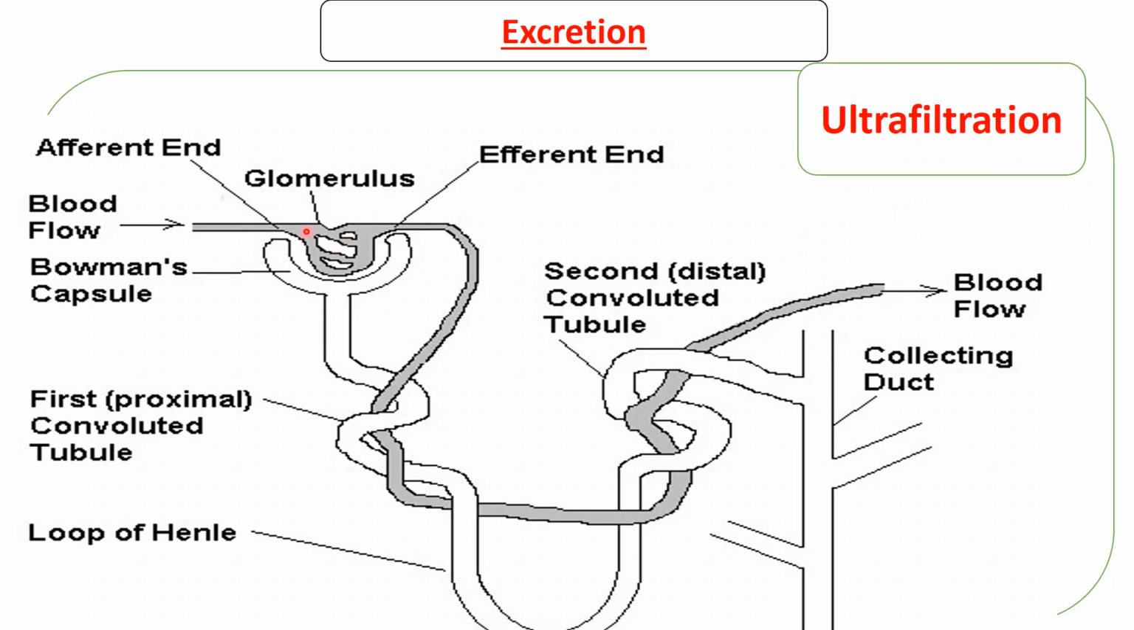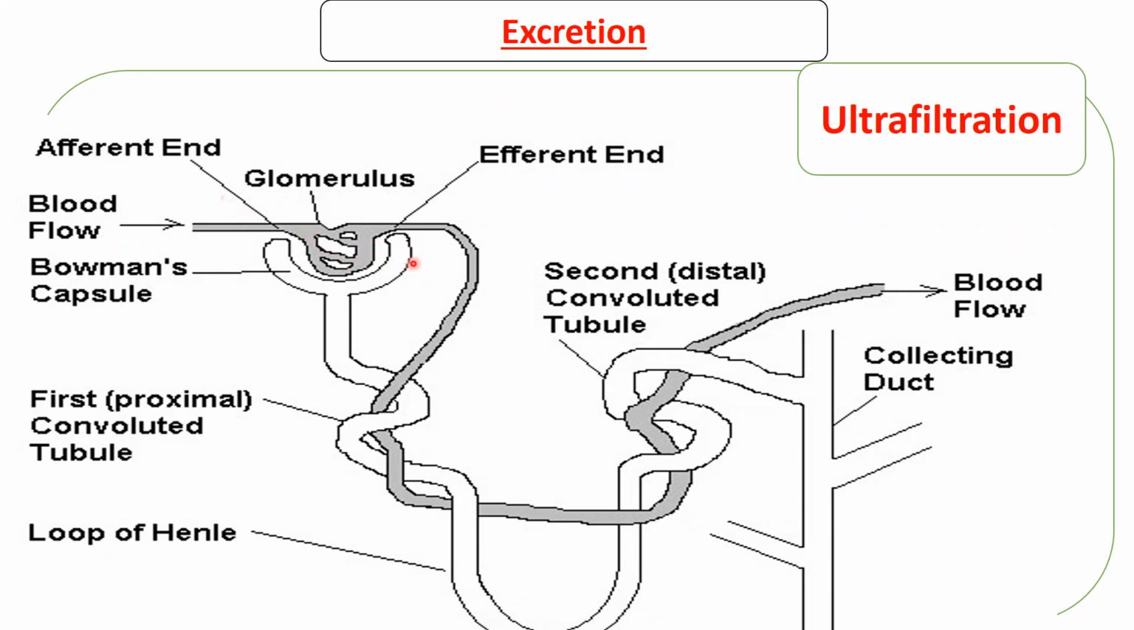But these components which go into the Bowman's capsule are small. So we're talking about urea, water, salt, and other components. These ones are going to pass into the Bowman's capsule. But components like red blood cells cannot pass through, white blood cells cannot pass through, platelets cannot pass through. So during ultrafiltration, smaller components like urea, glucose, water, and salts are going to pass through, and they'll be in